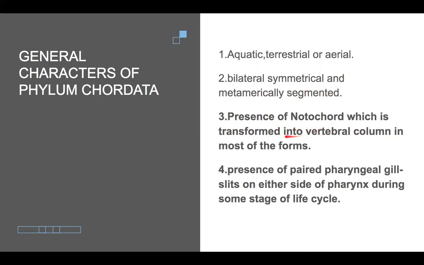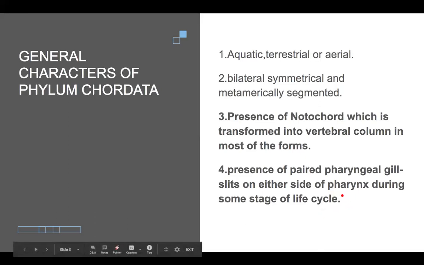Now the third is very important, as you have seen in the bold words: the presence of notochord, which is transformed into the vertebral column in most of the forms. Means all chordates have this specific chord, known as the notochord. And fourth is the presence of paired pharyngeal gill slits on either side of the pharynx during some stages of life. Means they are present in the larval stages, but may not be present in the adult stages, though they are present sometime in the life cycle.